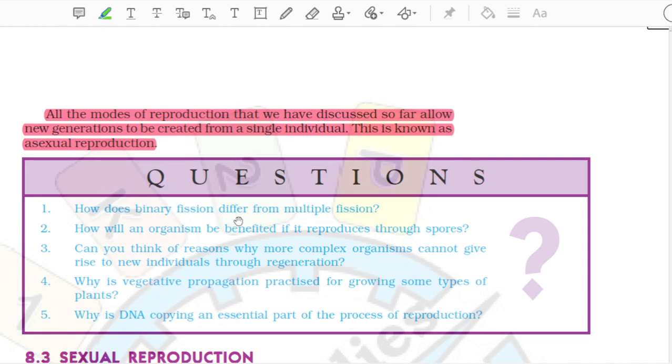How does binary fission differ from multiple fission? How will an organism be benefited if it reproduces through spores? Can you think of reasons why more complex organisms cannot give rise to new individuals through regeneration? Why is vegetative propagation practiced for growing some types of plants? Why is DNA copying an essential part of the process of reproduction?